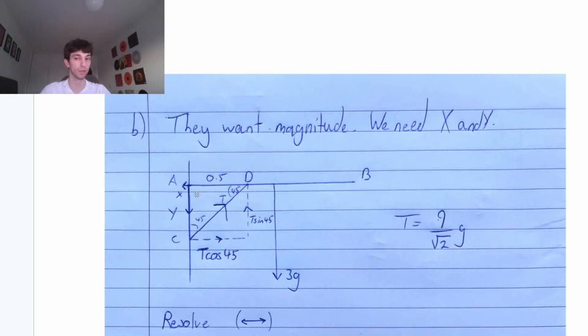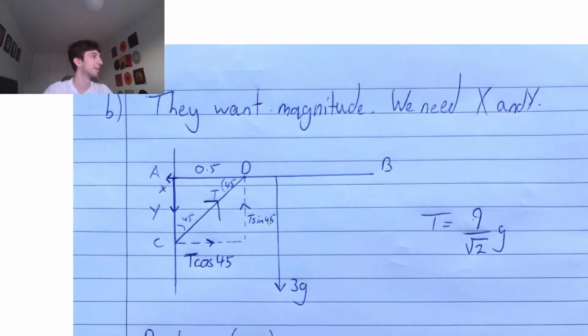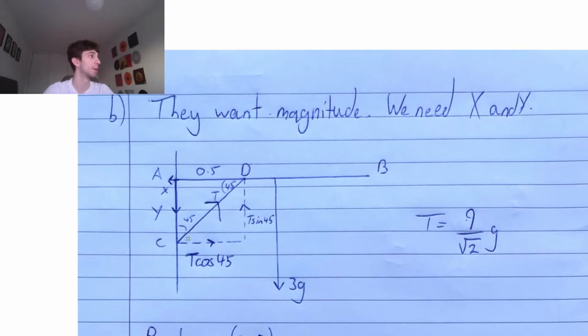You could even draw this 45 going vertically up here, and it would still give you that T sine 45. Once again, it doesn't matter whether it's sine 45 or cos 45, because they both give you root 2 over 2. So no matter how you draw this, and if you've got the other value, you would still get the right answer in this question. Okay, for the vertical, being opposite to this angle, it's going to be T sine 45, and then the horizontal is going to be T cos 45.